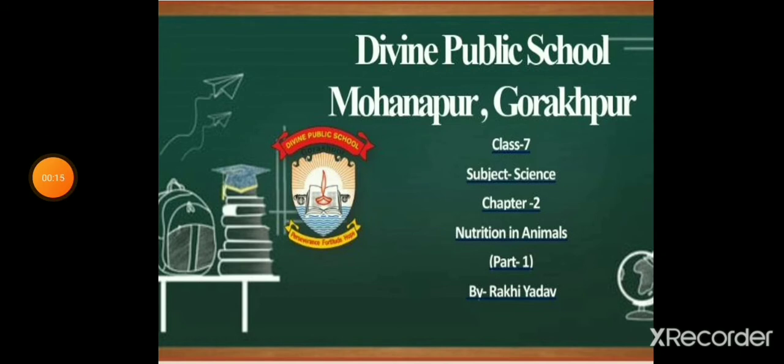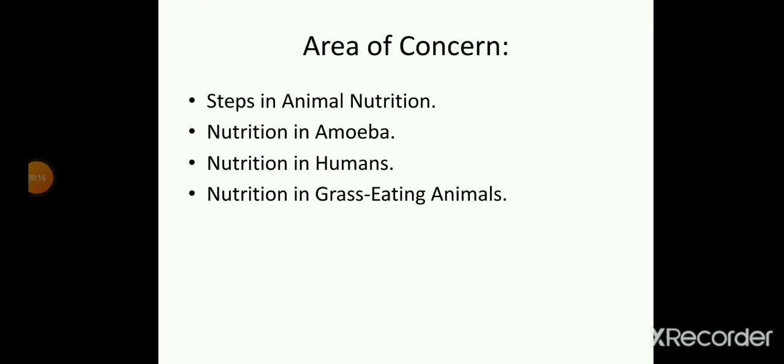In this chapter we have to learn about steps in animal nutrition. There are different steps in animal nutrition and we have to study them in detail, like ingestion. What is ingestion, digestion, absorption, assimilation, and egestion? So these are the different steps that happen in animal nutrition.